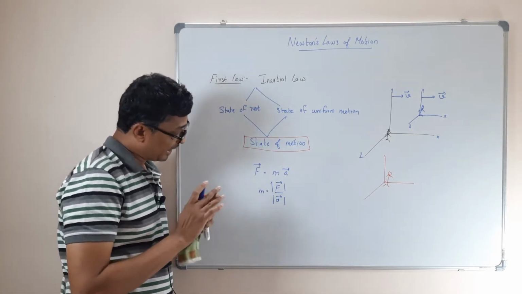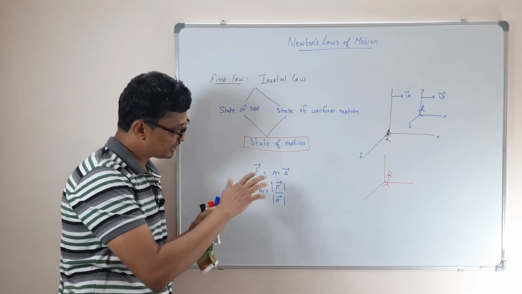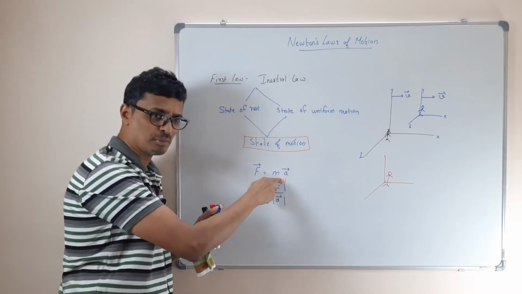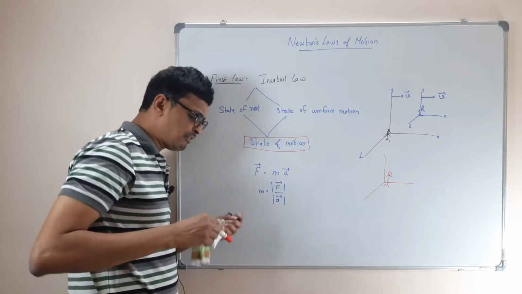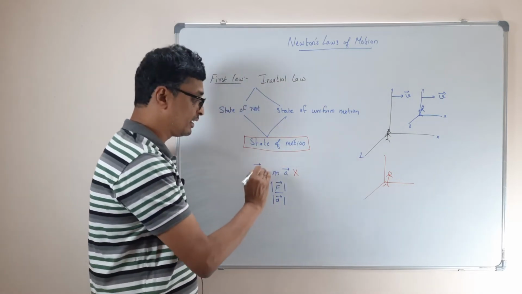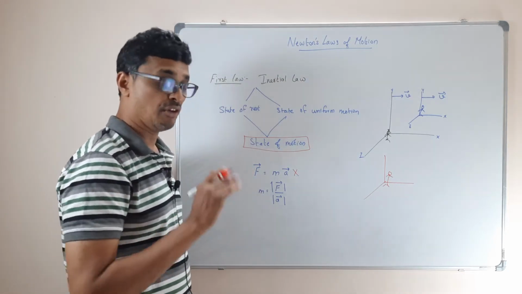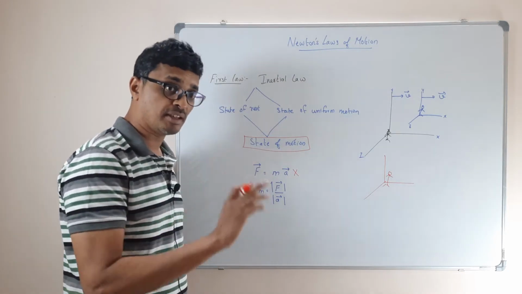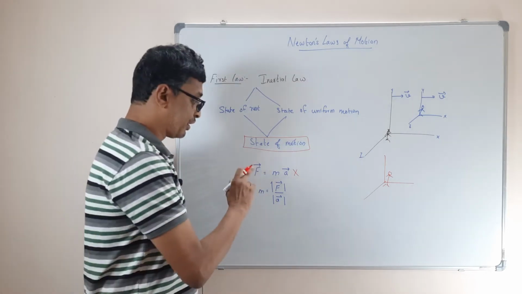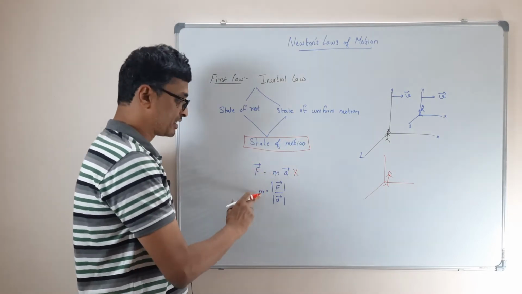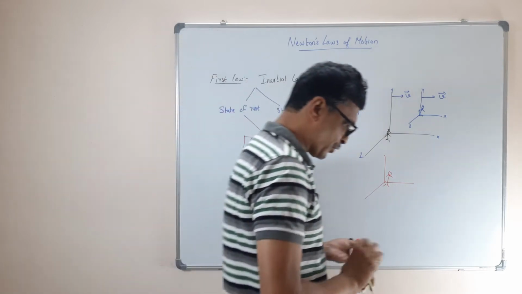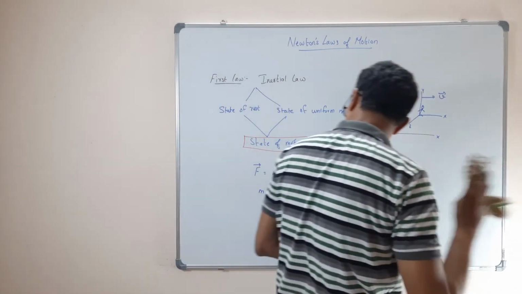Okay, and why this inertial mass comes into the picture is, this is not always true. Force is not always equal to mass into acceleration. That's what you have studied, but in fact, this is actually not exact. Only under certain conditions is force equal to mass into acceleration, when the mass of the body remains constant. If the mass of the body doesn't change, then only you can write this expression. And that is how inertial mass is defined. So this comes from the second law, and that's what we speak about the first law of motion.